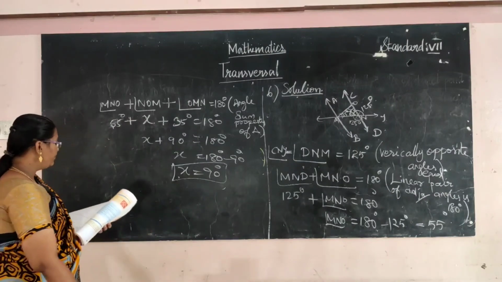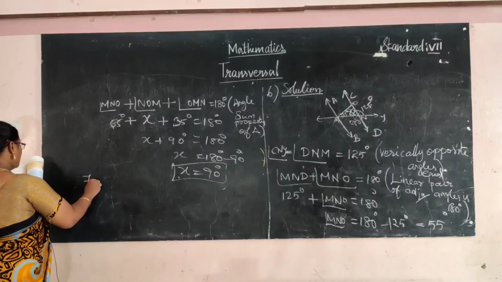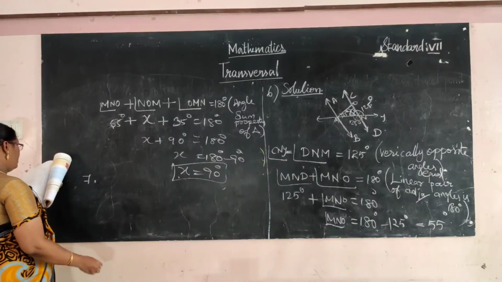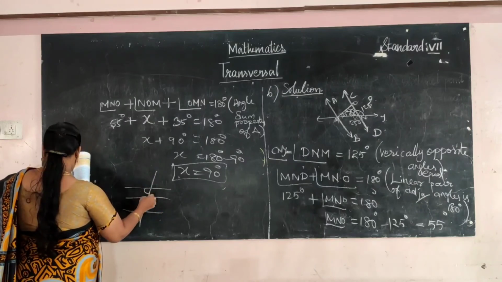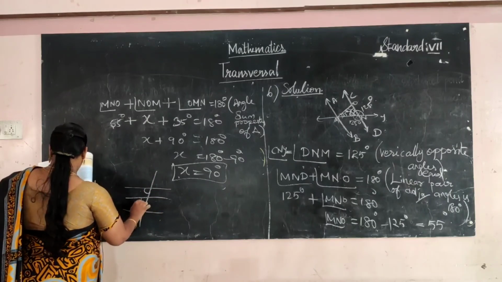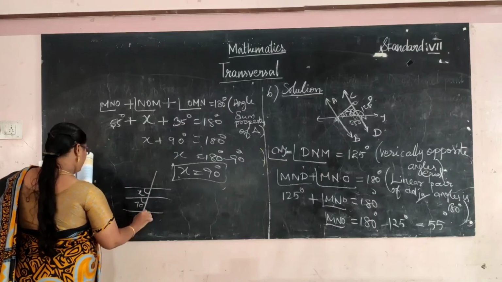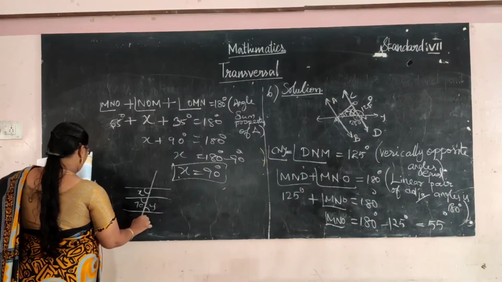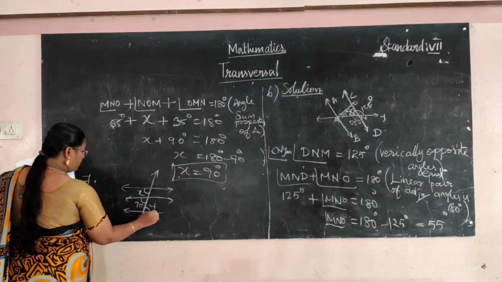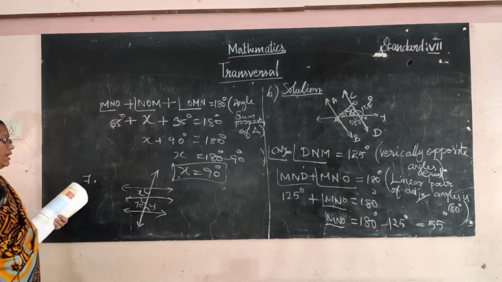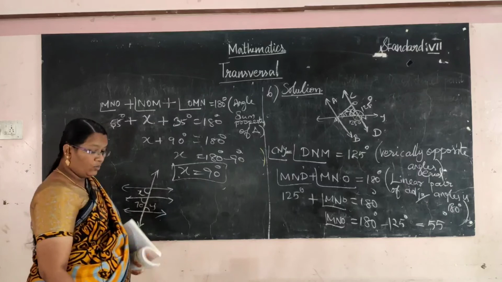So the x value is 90 degree. And the seventh one, the easiest one. Degree x, y. We have to find the value of x and y.